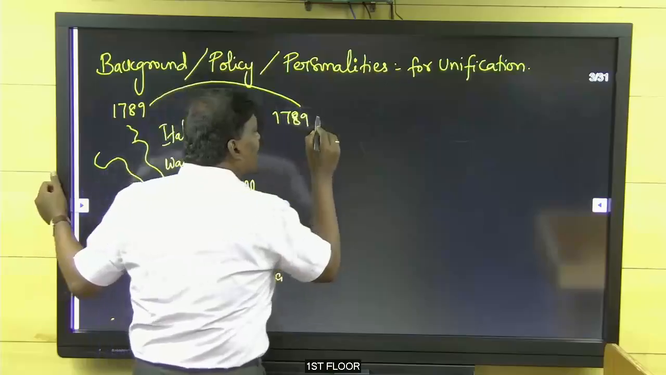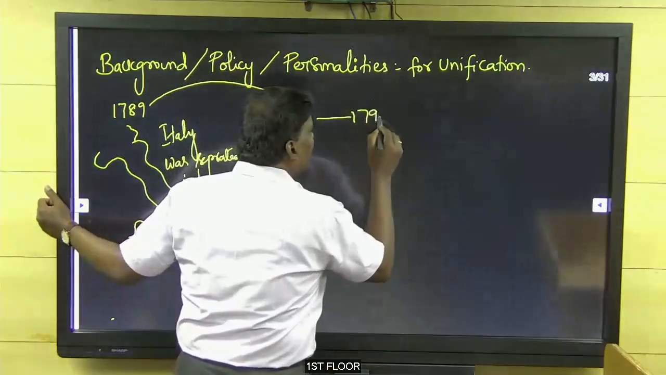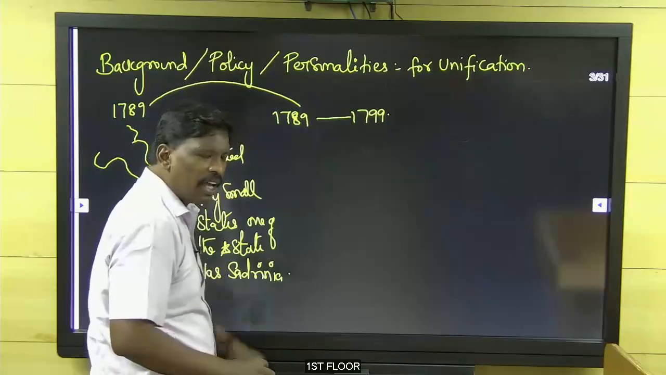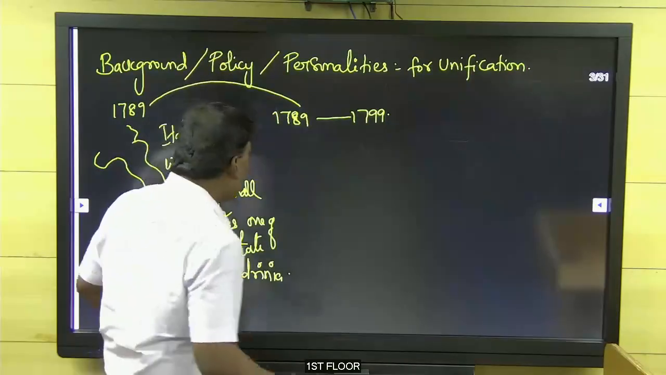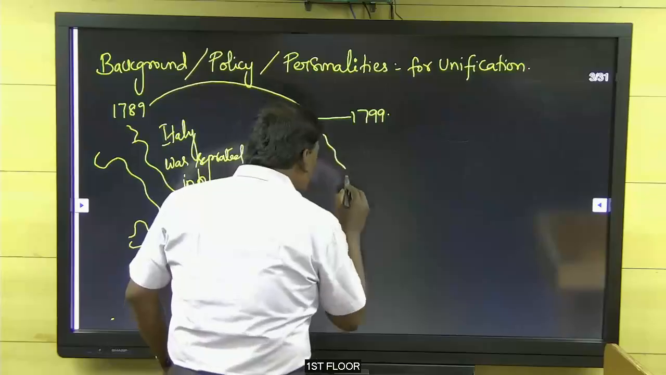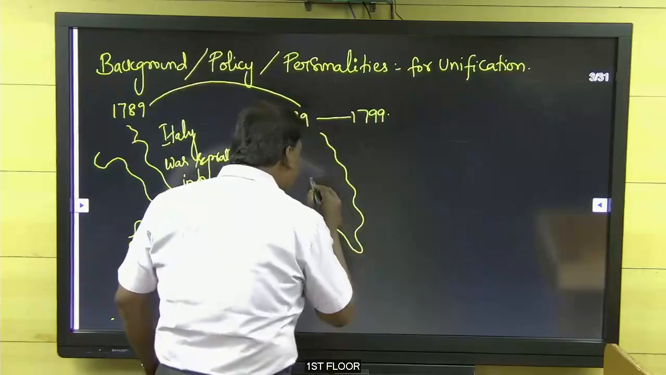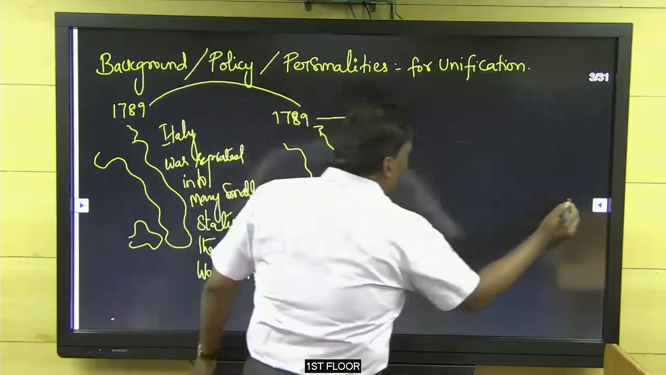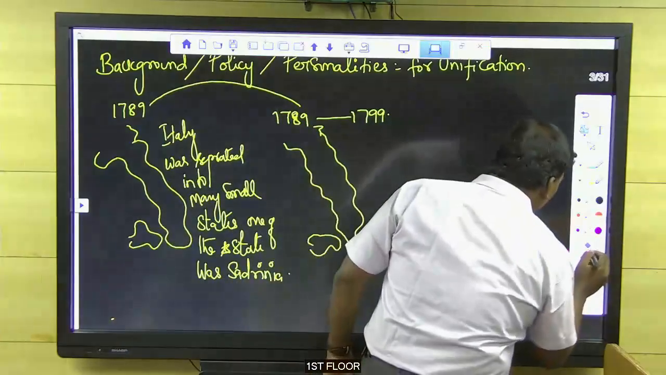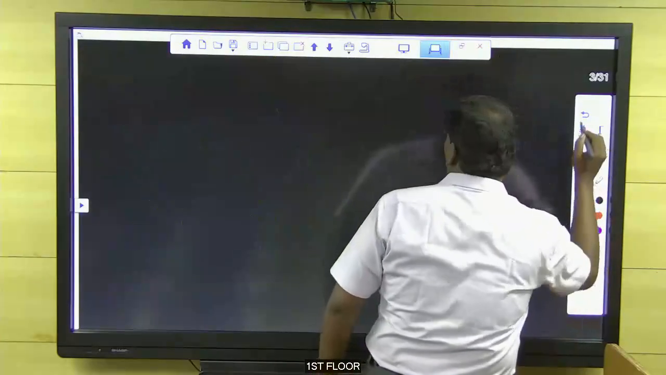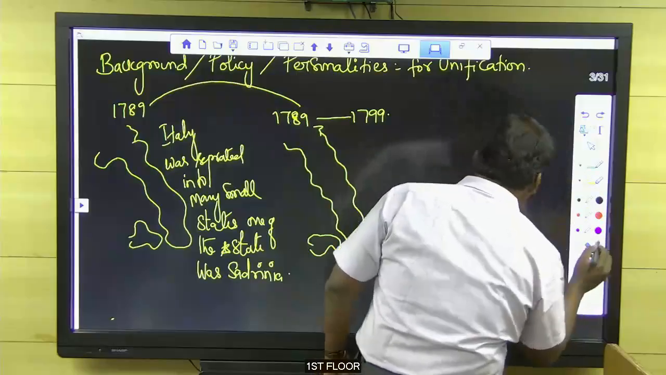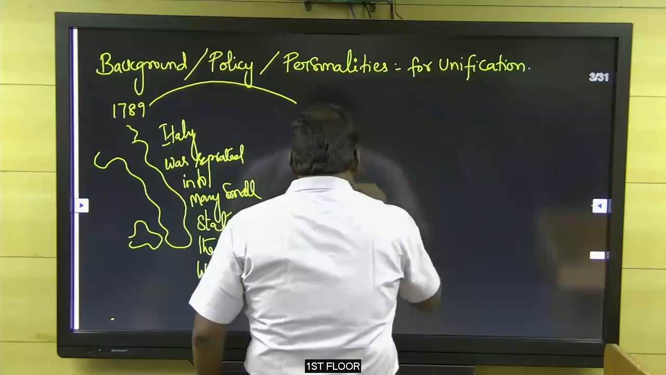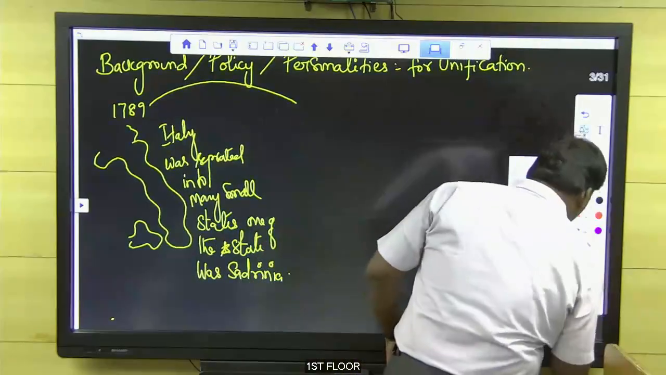1789 till 1799, the arrival of the Directory phase of Napoleon. What happened in that phase? We can write it instead of that. Okay, wait. One more thing I want to remind you, then only you will be able to understand it here.